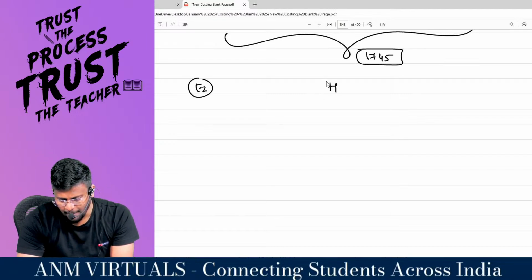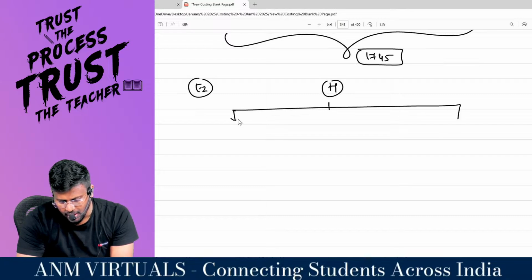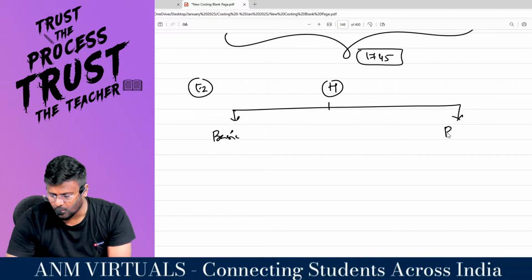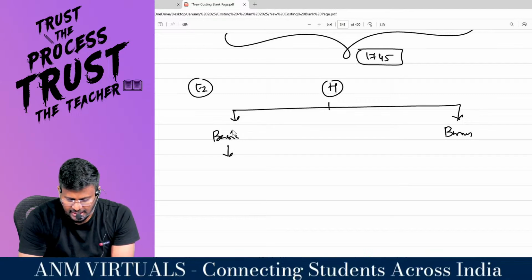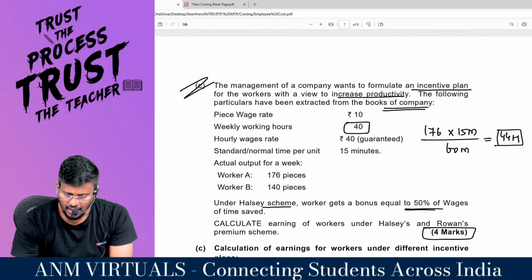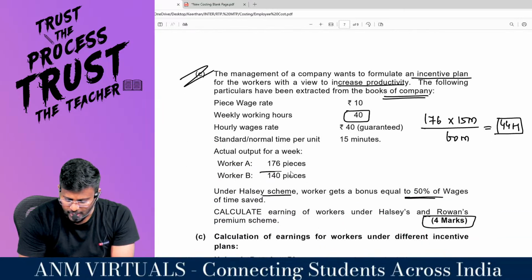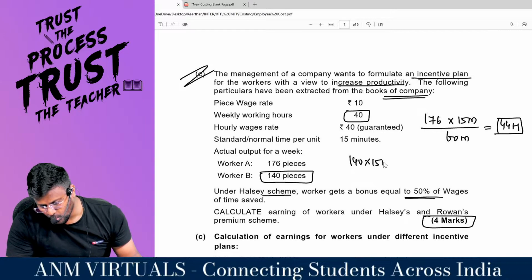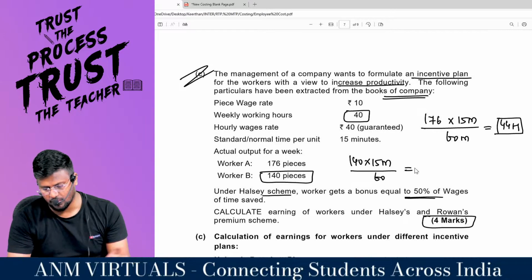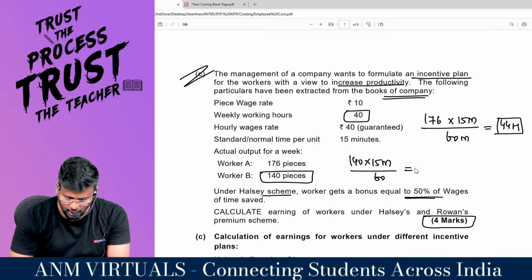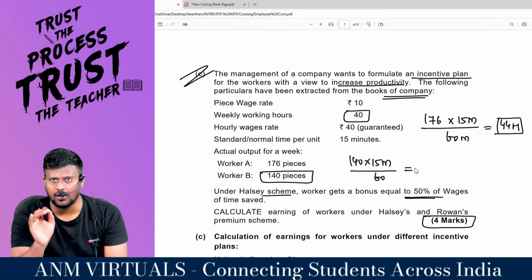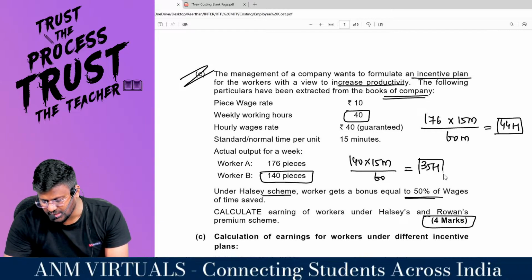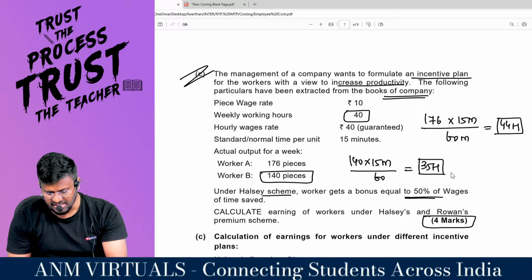Fantastic. Now I am going to calculate for that employee as per Halsey, which is nothing but basic and what? Bonus. Basic for the second employee, I have to scrutinize his case. Actually, he has manufactured 140 pieces. So 140 into time allowed, 15 minutes divided by 60, right sir? So 140 into 15 means totally 2100 minutes are allowed. Divided by 60 means 35 hours only he is supposed to take. 35 hours is the standard time.